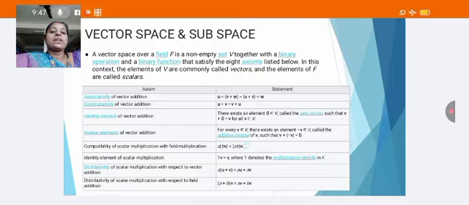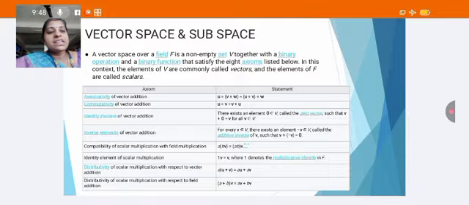So the axioms are: associativity and commutativity of vector addition, identity and inverse of vector addition, compatibility of scalar multiplication with the field multiplication, identity element of scalar multiplication, distributivity of scalar multiplication with respect to vector addition, and distributivity of scalar multiplication with respect to field addition.